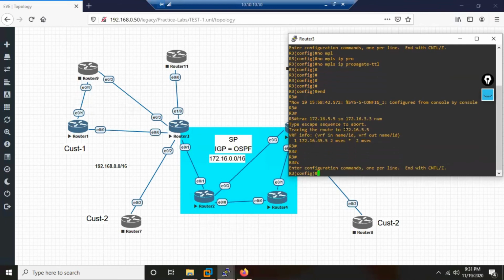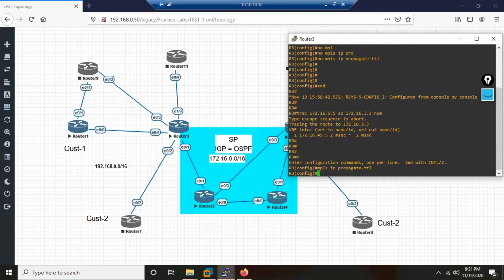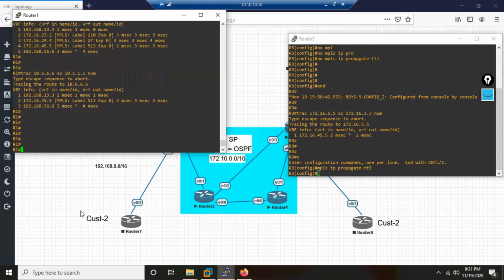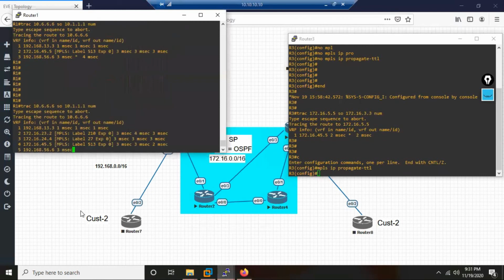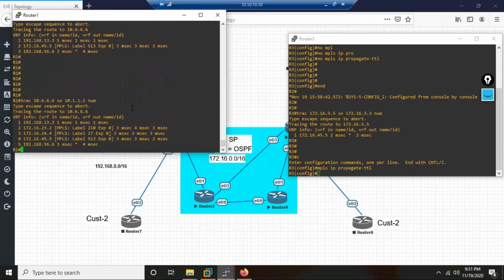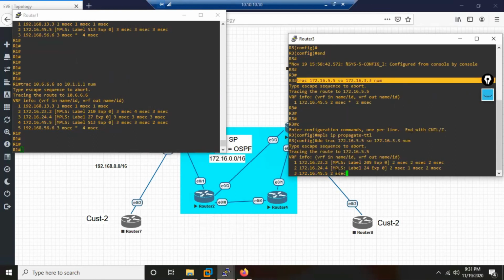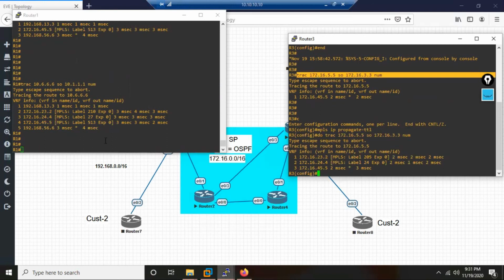What I do now, see, I go back to that command. I enable back the TTL propagation. Once I enable back the TTL propagation, what happens now? If the customer does the trace, it will be the true picture, the real picture. This is not good. If I do the trace, let me also do the trace. See, for now everybody is getting the real picture, the true picture.